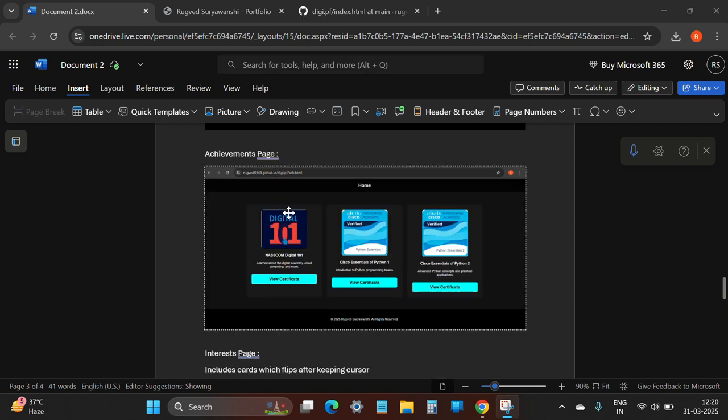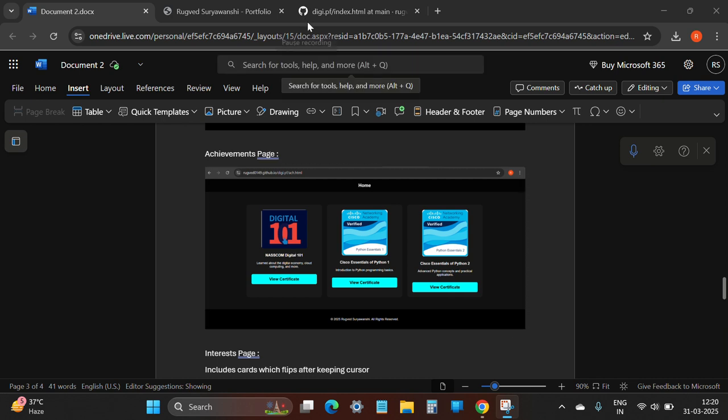So this is the achievement page. This page highlights my academic and professional accomplishments. It includes certifications such as NASSCOM, Digital 101, Cisco's Essentials Python. The certificates will be visible once you click on the button given there.